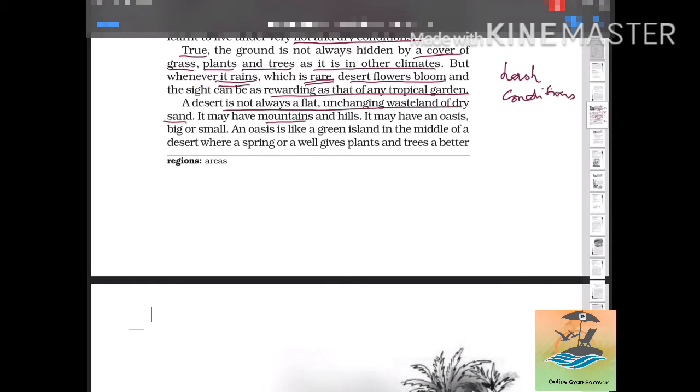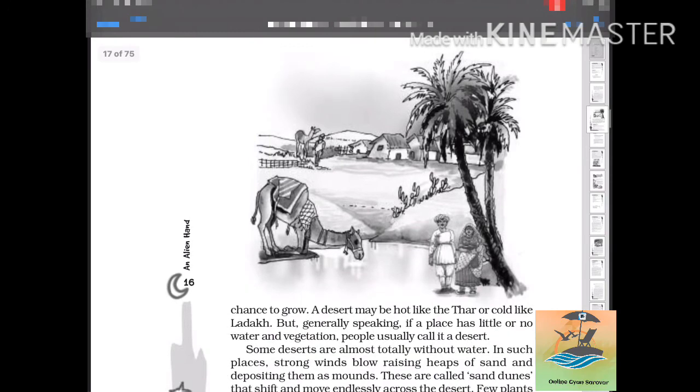It may have mountains, as I have told you earlier. It may have some hills. It may have an oasis. So the question is, what is an oasis? An oasis, big or small, is important. You might have also heard this word in science. An oasis is like a green island in the middle of a desert where a spring or a well gives plants and trees a better place to live in that area.